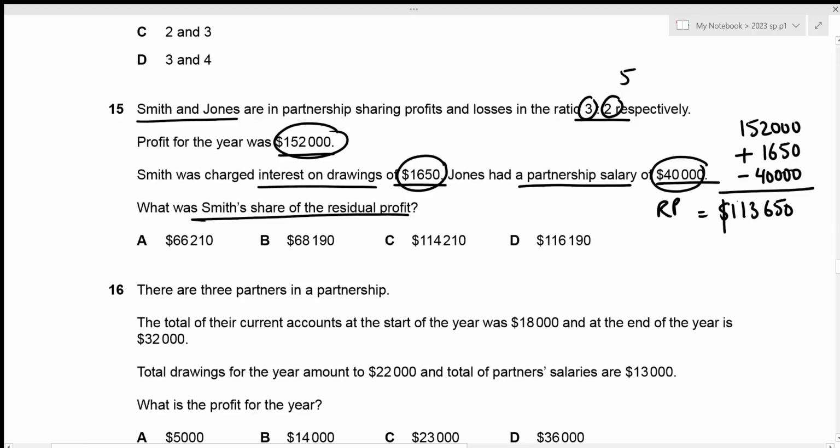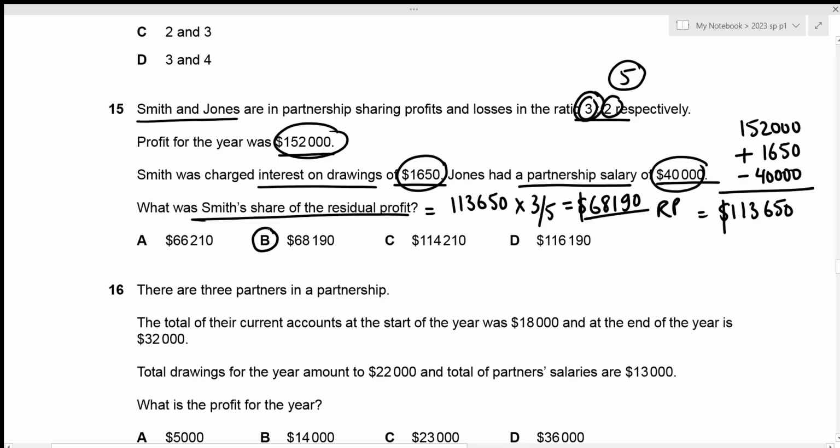And we now need to figure out Smith's share of the residual profit. So we have the total residual profit of 113,650. And according to the profit sharing ratio, we know that only 3 parts out of the 5 parts belongs to Smith. So that's going to be times 3 out of 5. So Smith's share of the residual profit is going to be 113,650 times 3 by 5, which results in 68,190. This is the correct answer and it is given in option B. So that's the correct one.